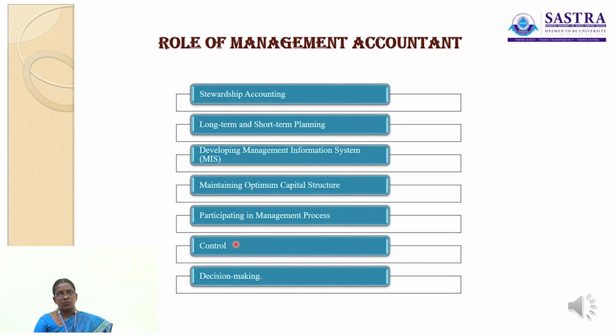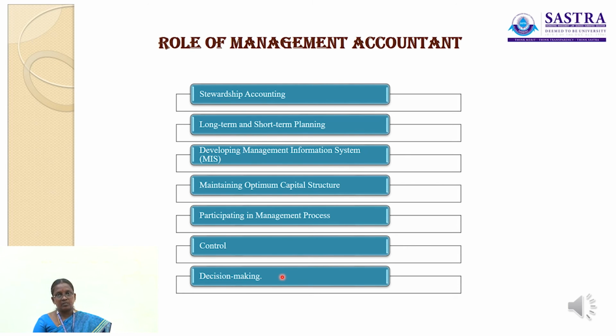The next point is control. The management accountant analyzes accounts and prepares reports, for example, standard cost, budget, variance analysis and interpretation, cash flow analysis and fund flow analysis, management of liquidity, performance evaluation and responsibility accounting, etc., for control. So the main role of the management accountant is to analyze the accounts and prepare the reports.